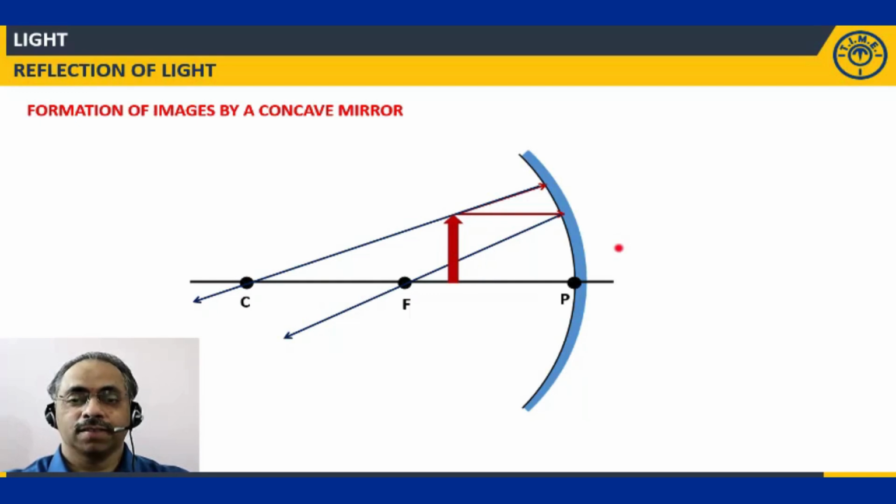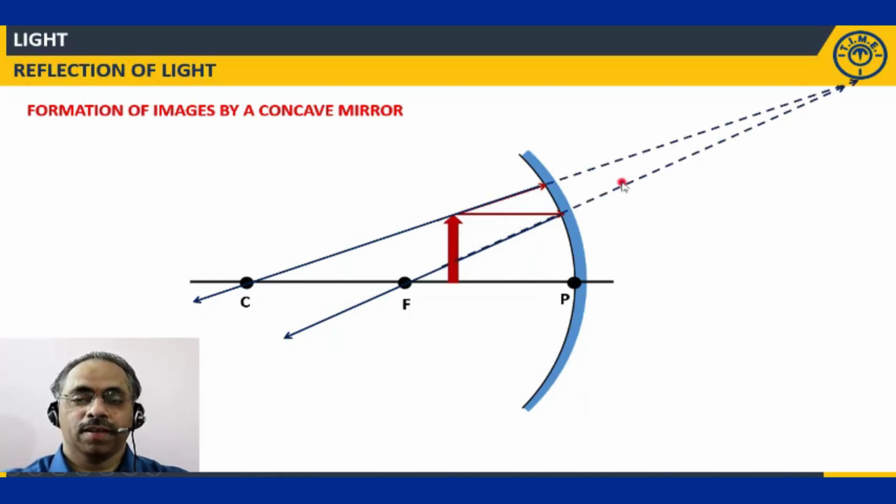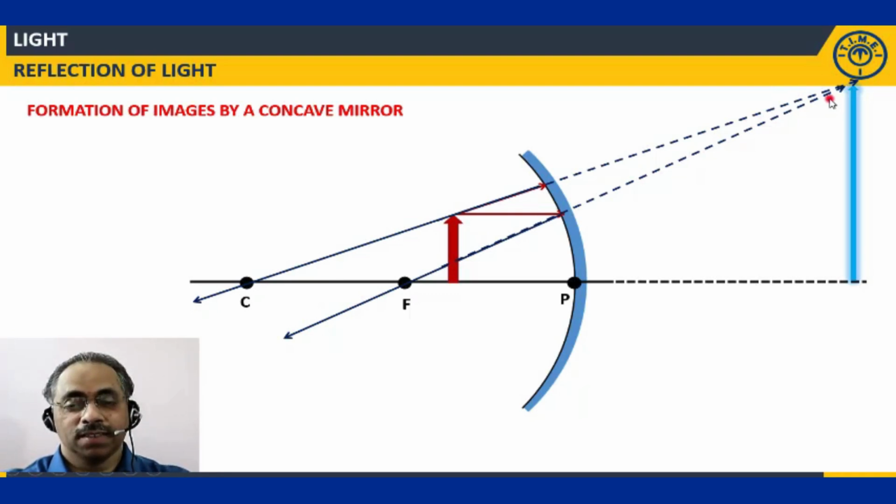So you will have these two light rays produced back. Somewhere they are meeting over here. That means these two reflected light rays appear to diverge from this point. This is the point where I get the image. Now this image is special. It is greater than the size of the object, but that is not the specialty, because we have already seen magnified images. But this magnified image is formed beyond the mirror.